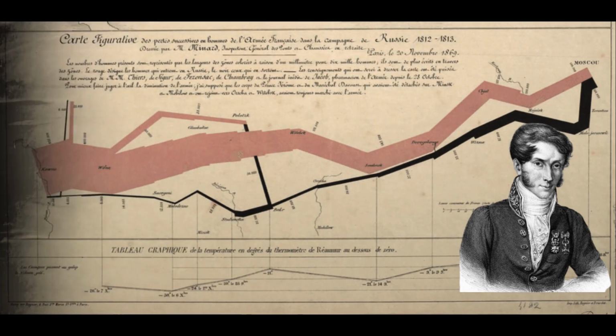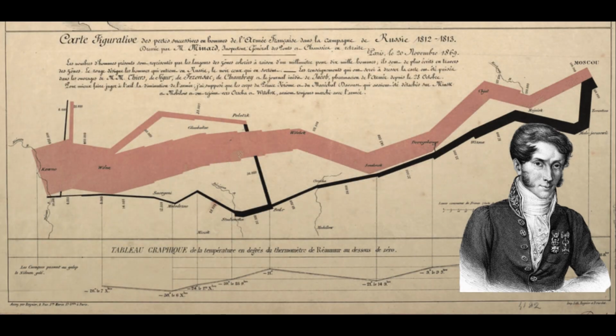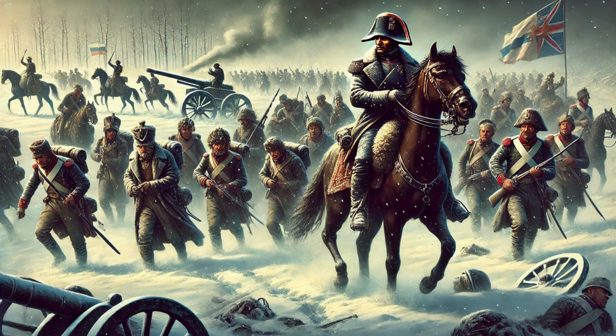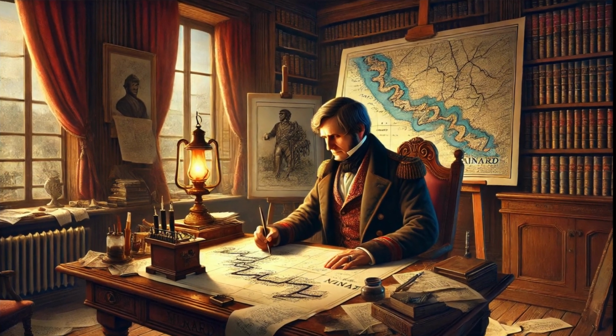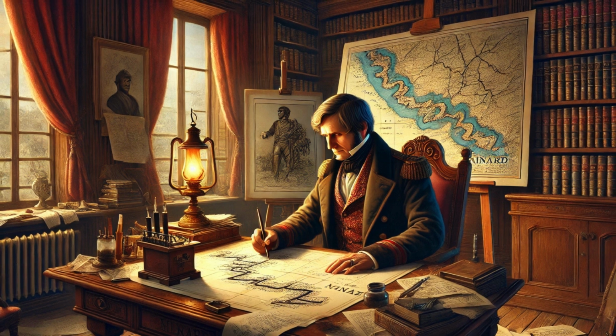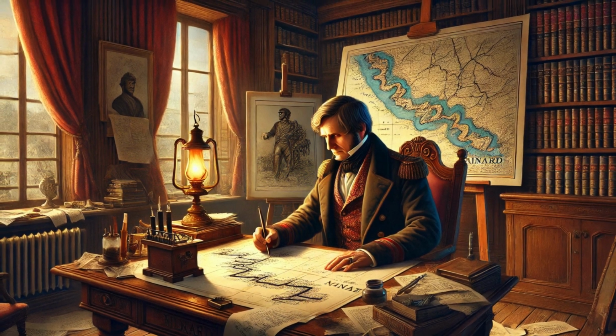Then there's Charles Minard, who made what's often called the greatest graph of all time. Minard charted Napoleon's disastrous 1812 march to Russia in a graph that showed the army's size, route, and the freezing temperatures they endured. The graphic is so detailed and clear that it's still studied today. Historians joke that if Napoleon had read the graph before his campaign, he might have stayed home.